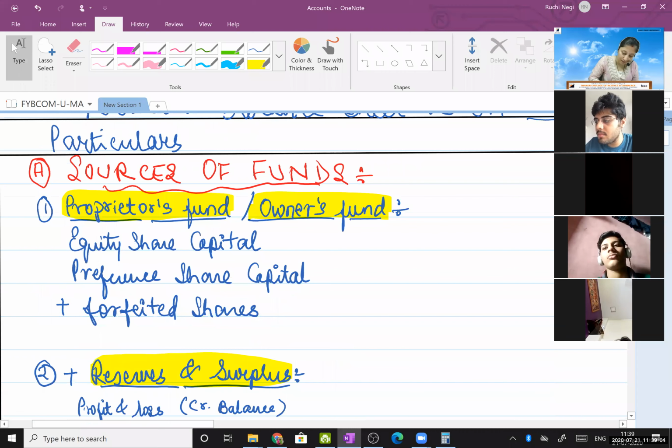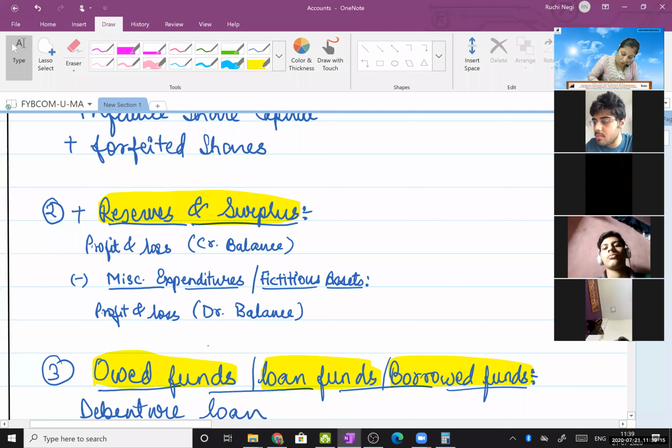See, there is a difference. This is owned funds, O-W-N-E-D, and this is owed funds, O-W-E-D. Can anybody tell me the difference? Write it in the chat box. The upper one is owned funds and the lower one is owed funds.